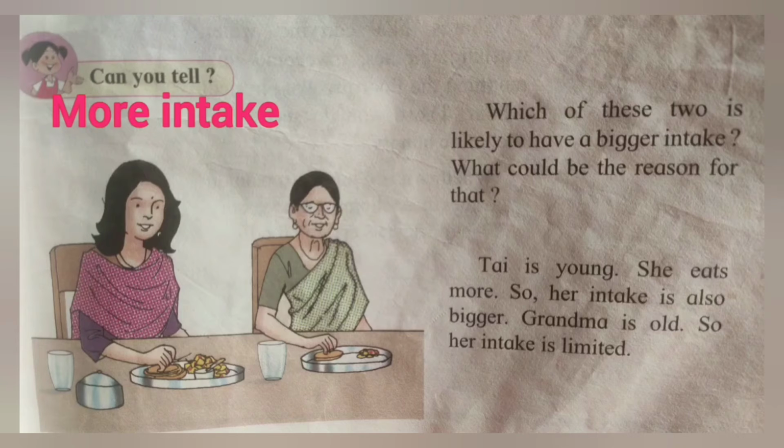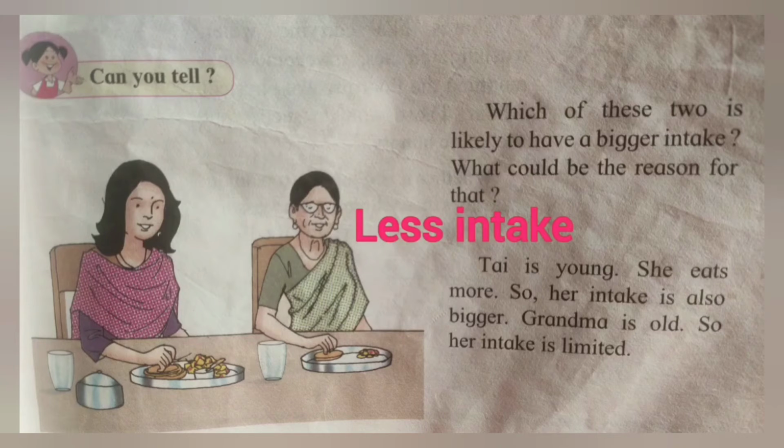But what about Granny? Grandma is old. She can't eat more food, so her intake is less. She is eating limited food because she is old. So you can understand that young people's food intake is more and old people's food intake is less. Food intake depends on the amount of food that we eat. Did you understand, students? Very good.